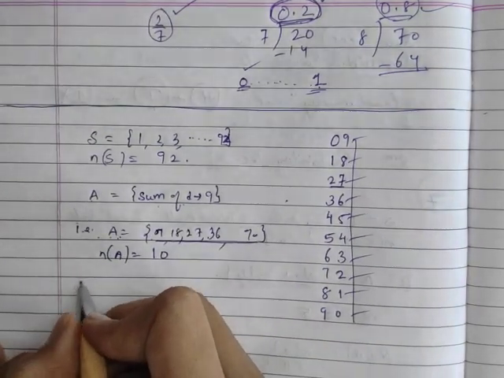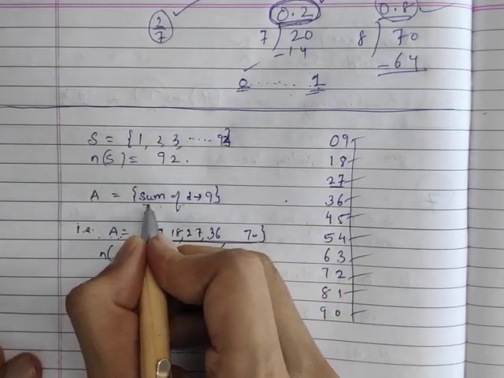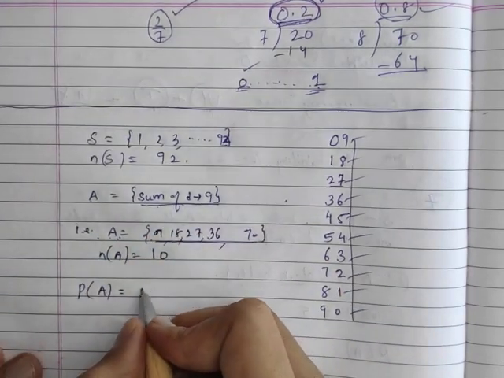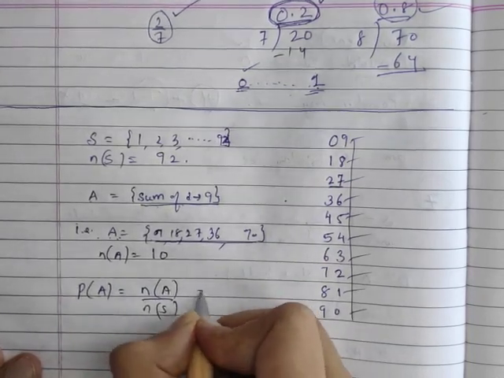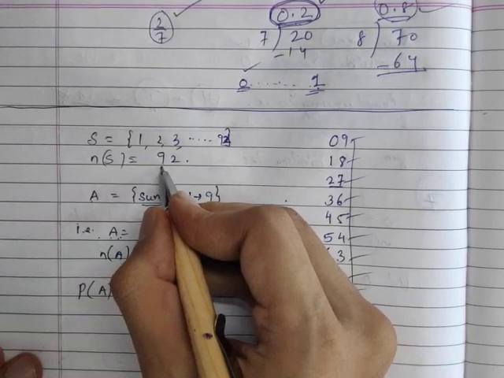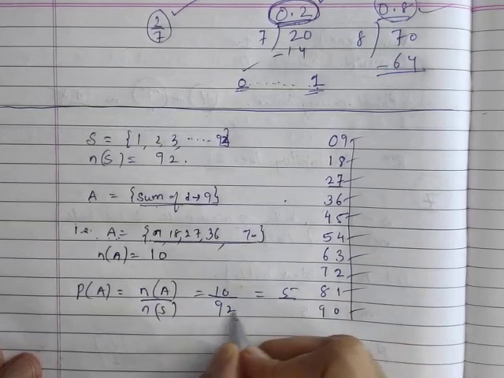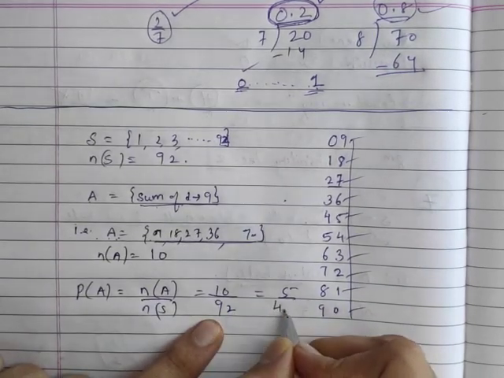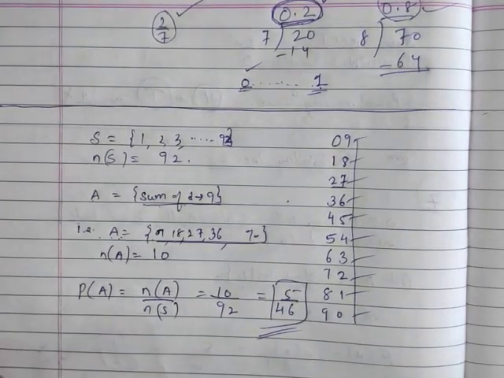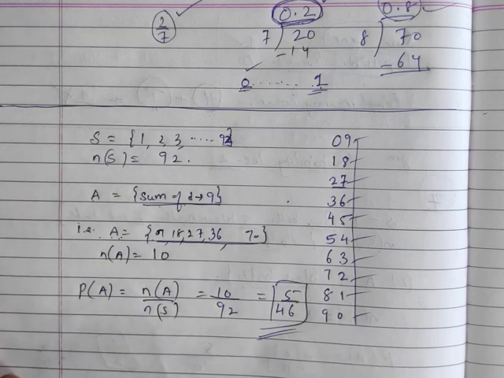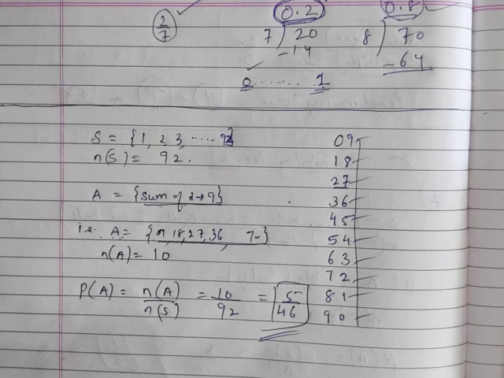Now it's simple. Again, my formula: probability of this event A, that is probability of sum of digits being 9, will be equal to n(A) upon n(S), which is equal to 10 upon 92. Cancellations. Chalo. 2 5s are 10, 2 46s are 92. So it becomes 5 by 46. That's the probability. That's my final answer.